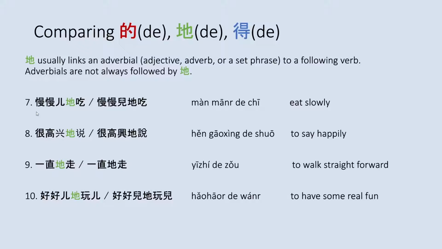And you can see that in each of these examples we have the adverbial 慢慢, 很高兴, 一直, 好好, and then we have the following verb 吃, 说, 走 and 玩.